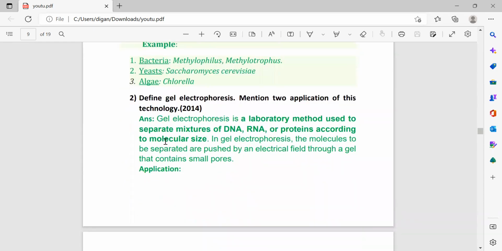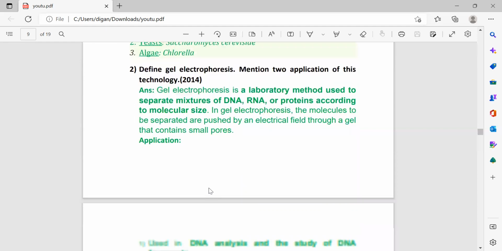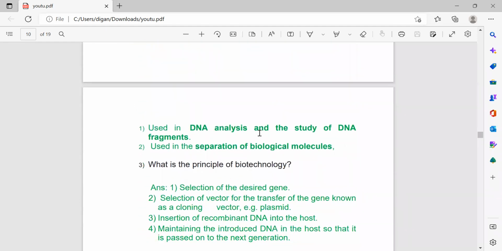Next, define gel electrophoresis. Mention two applications of this technology. Gel electrophoresis is a laboratory method used to separate a mixture of DNA, RNA or protein according to molecular size. DNA and RNA all have different molecular sizes, so by this process they are separated according to their size only. In gel electrophoresis, the molecules to be separated are pushed by an electric field through a gel that contains small pores. And what are the applications? It is used in DNA analysis and the study of DNA fragments, and in separation of biological molecules.